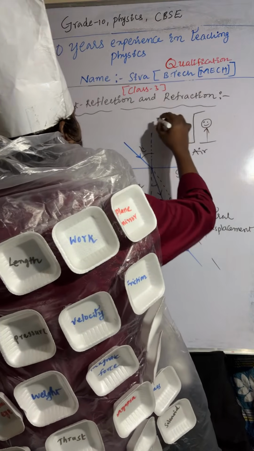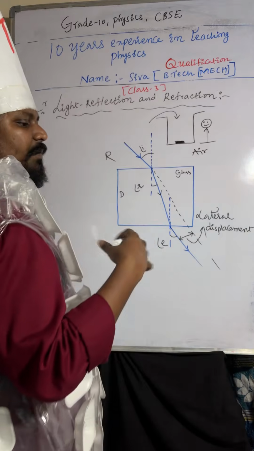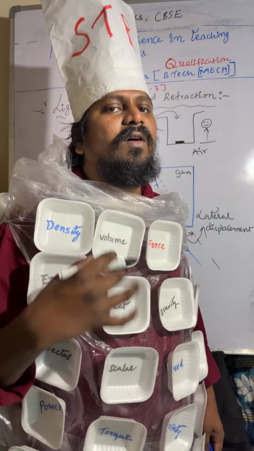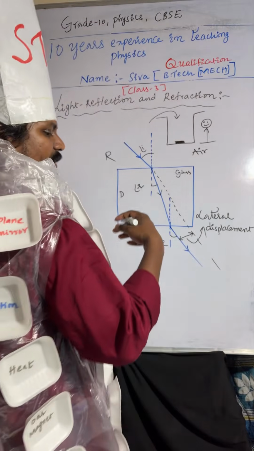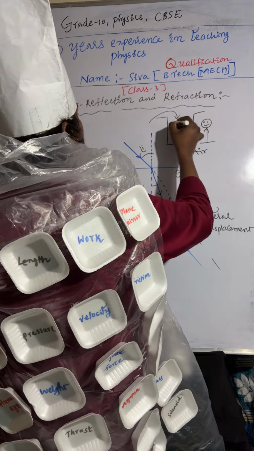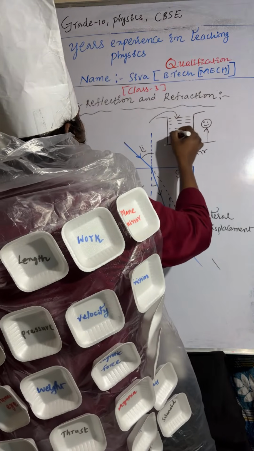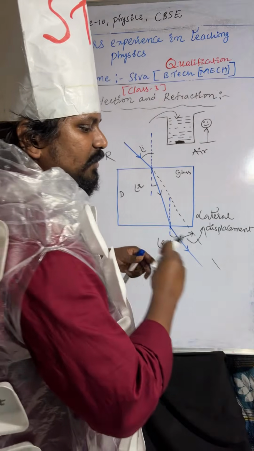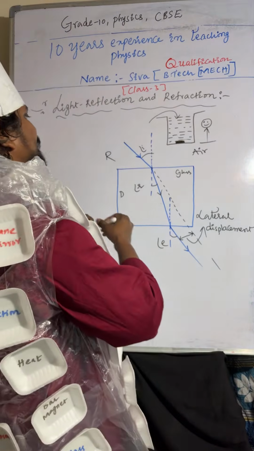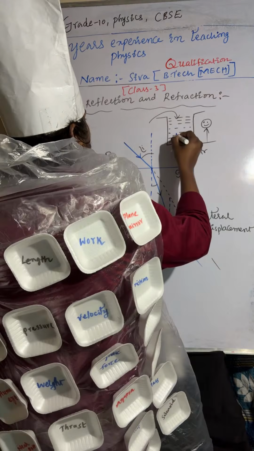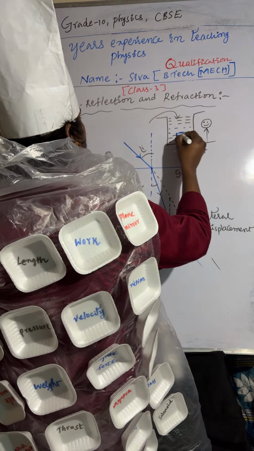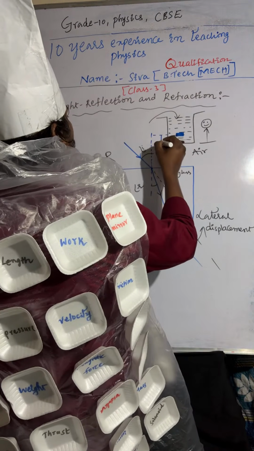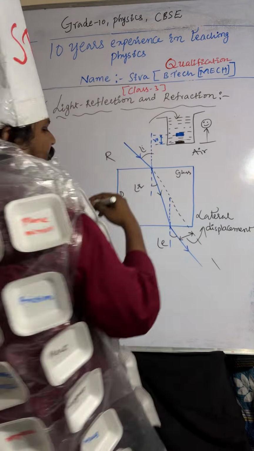So when we pour water, what happens? The coin position rises up. So the coin position appears here, above the actual position. That is the coin's actual position, but it appears here. Understood or not? The distance between the actual position and the apparent position is called vertical shift.